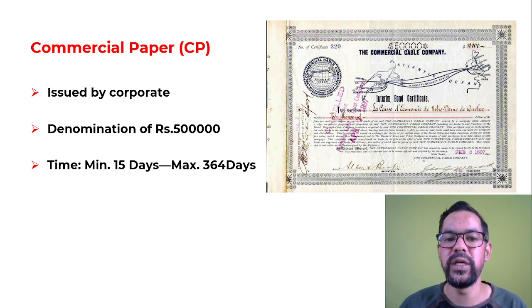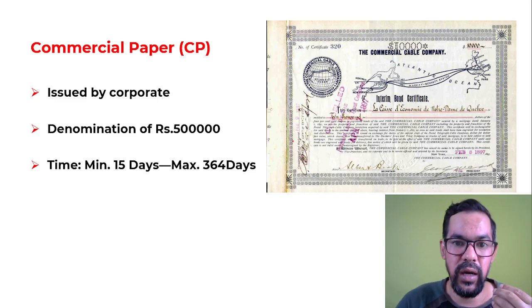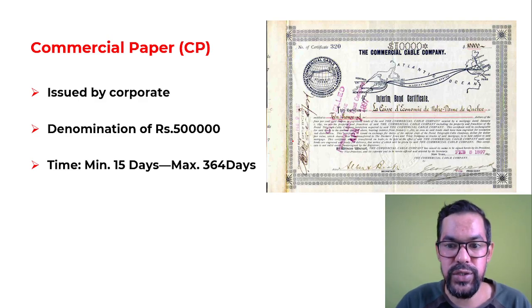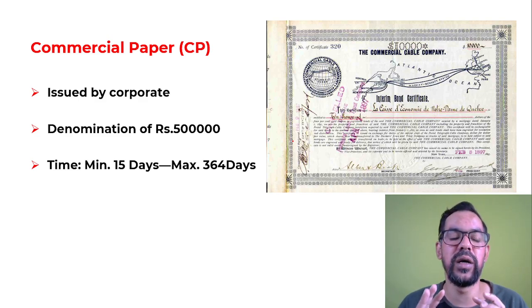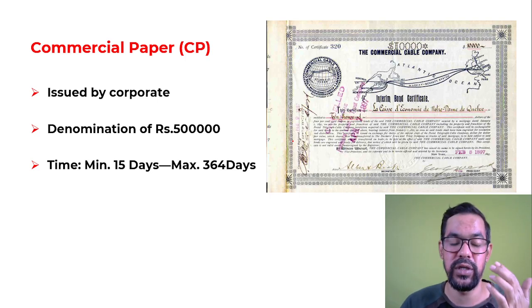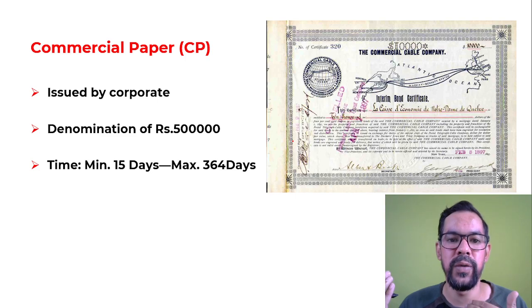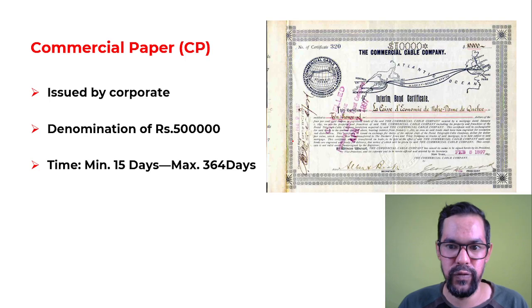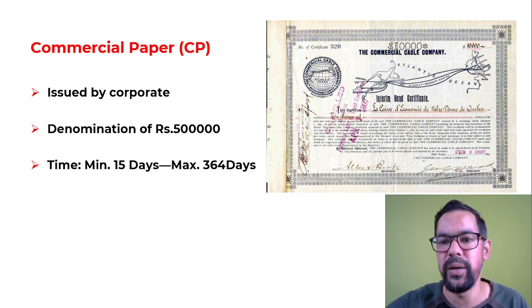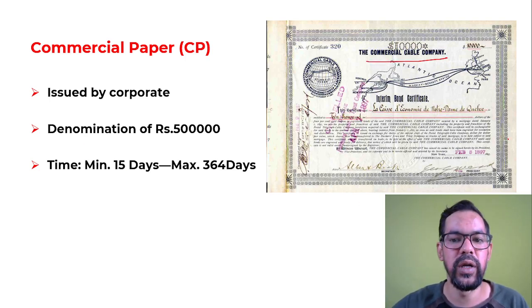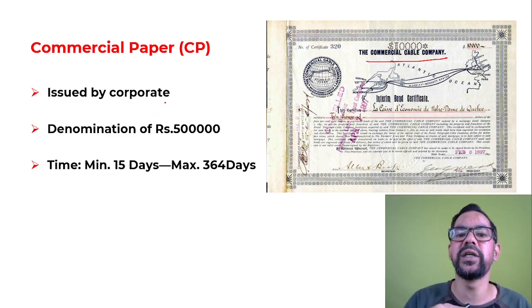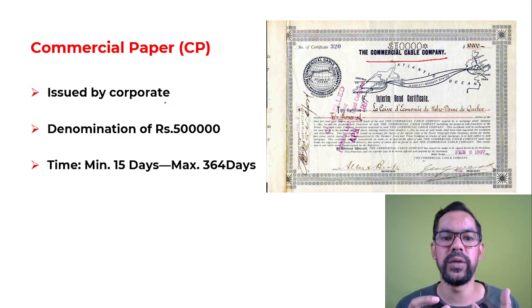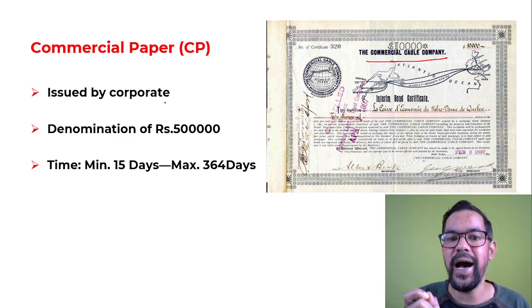Now commercial paper, these are generally issued by companies or corporate houses. Okay, so let's say any company who needs funds for a short term duration, let's say TCS needs funds for 90 days or for 180 days, so they can issue this kind of instrument. This particular notice is called commercial paper.